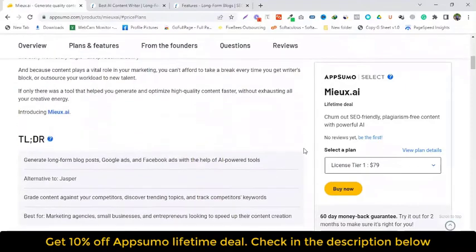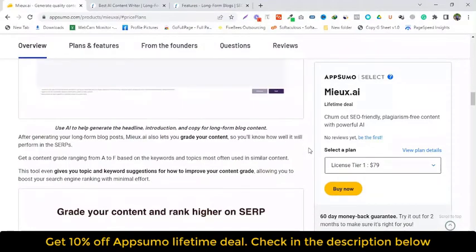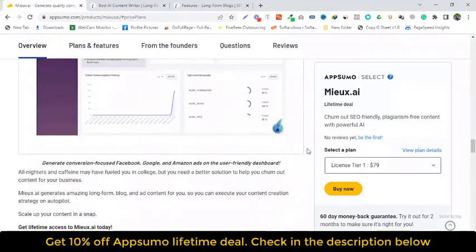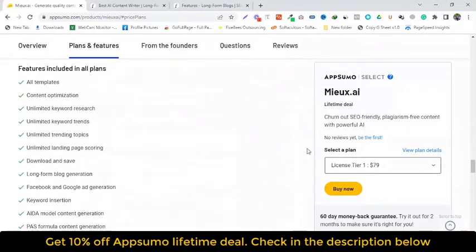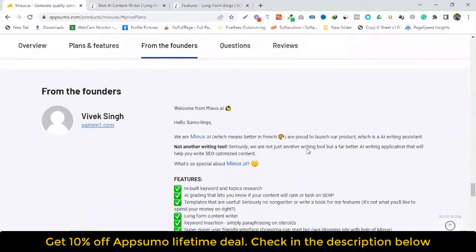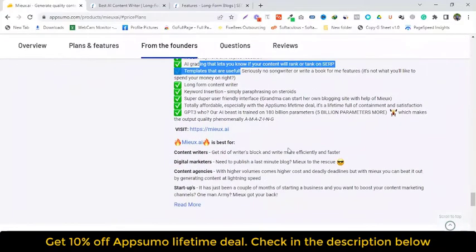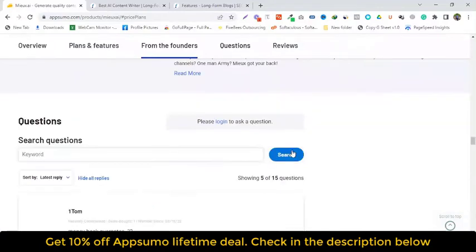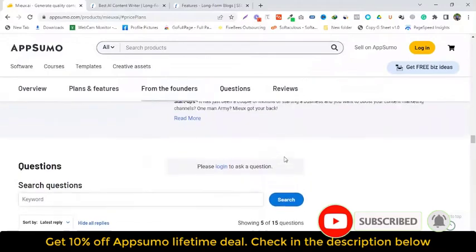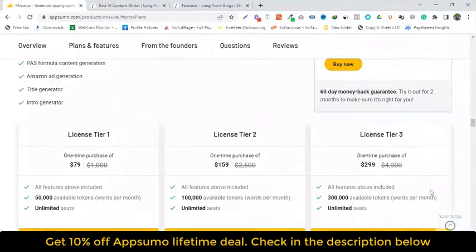Why Mieux is best for you? Mieux.ai offers content creation, optimization, and integration which helps you scale up your productivity so that you can focus more on your business and less on its cost, time, and quality. All-nighters and caffeine may have fueled you in college, but you need a better solution to help you churn out content for your business. Mieux.ai generates amazing long-form blog and ad content for you, so you can execute your content creation strategy on autopilot. Scale up your content in a snap. Get lifetime access to Mieux.ai today.